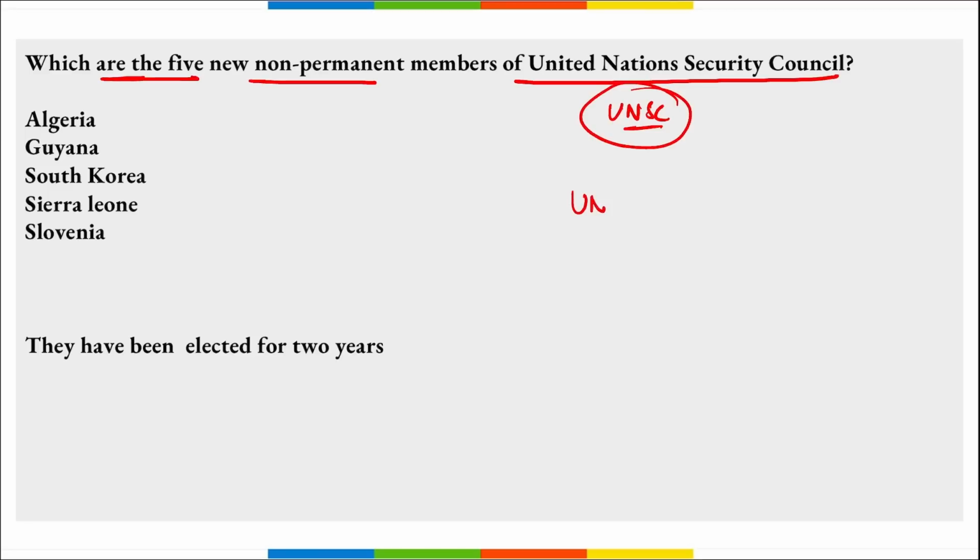It will be your United Nations General Assembly, right? It was UNGA that elected 5 new non-permanent members. Which are they? Algeria, Guyana, South Korea, Sierra Leone, and Slovenia. These are the 5 countries that have been appointed as non-permanent members of the Security Council, right?